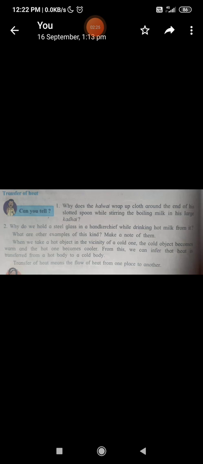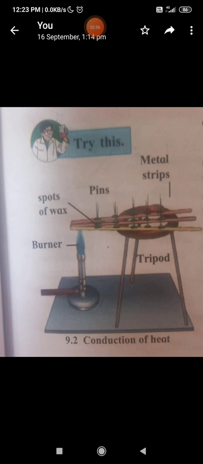We have already studied the change in the state of matter caused by heat. You know a simple example. When you give heat to water, what happens? Water starts boiling and water turns into vapor. When vapor is condensed, it becomes water again, and when water is cooled down, then you will get ice. This is a simple example. Now let us see the transfer of heat.